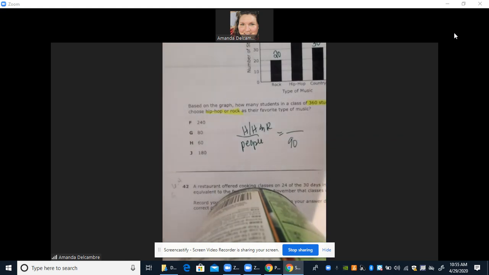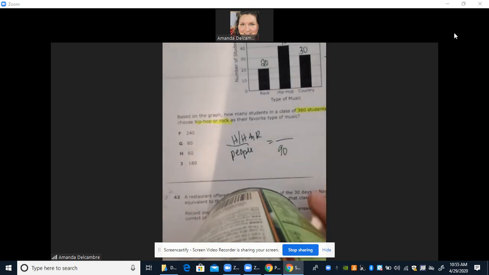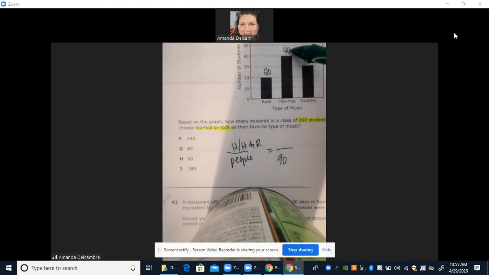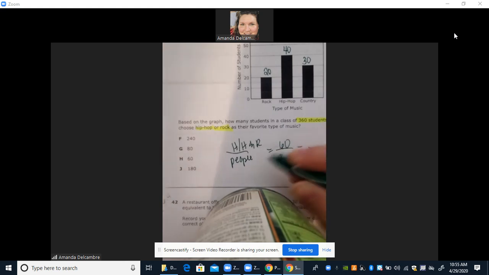How many people chose rock and hip hop? We'll look back at your graph here. You have 40 and 20, so that makes 60 people. So 60 out of 90 people chose hip hop or rock. Well, we need to figure out 360 students or people. That's why I put it down here, because this is the students and this is a student. So this is people and this is people.